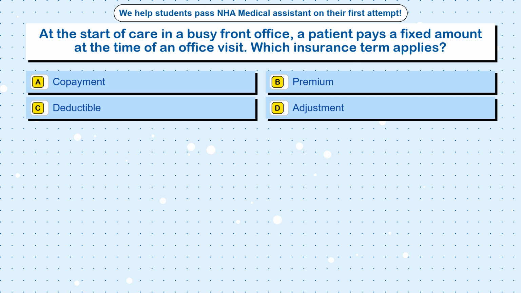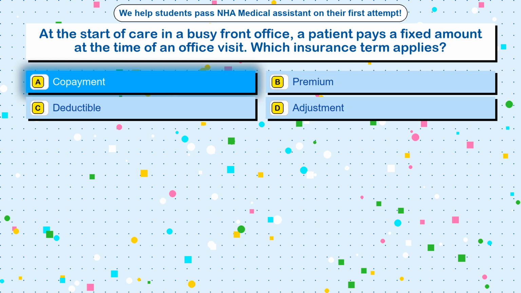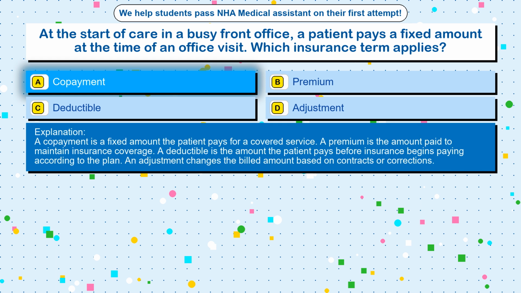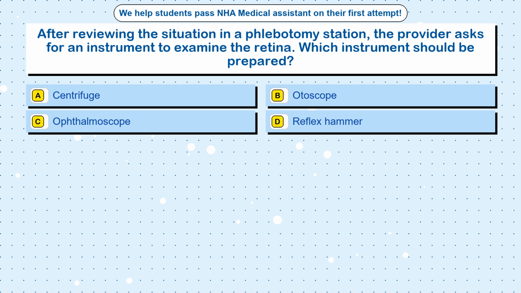Option B, premium. Option C, deductible. Option D, adjustment. The correct answer is option A, copayment. A copayment is a fixed amount the patient pays for a covered service. A premium is the amount paid to maintain insurance coverage. A deductible is the amount the patient pays before insurance begins paying according to the plan. An adjustment changes the billed amount based on contracts or corrections. Question 38. After reviewing the situation in a phlebotomy station, the provider asks for an instrument to examine the retina.